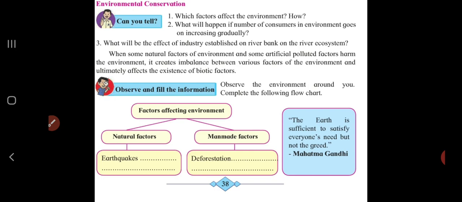Today we are going to move ahead with a further topic like environmental conservation and need for environmental conservation.